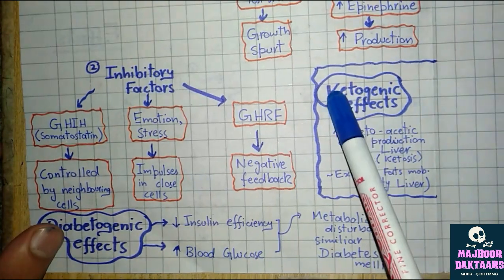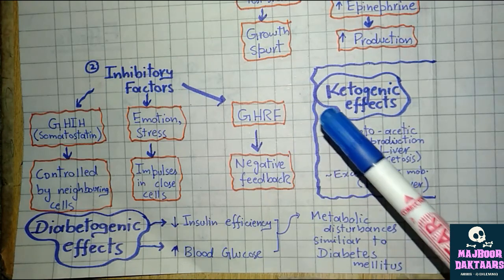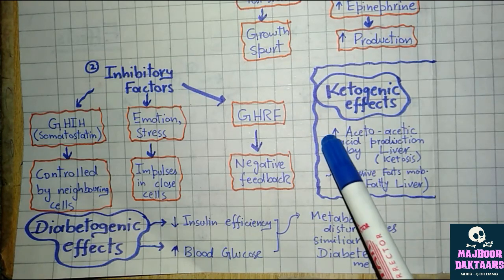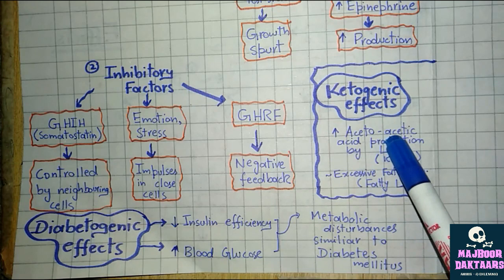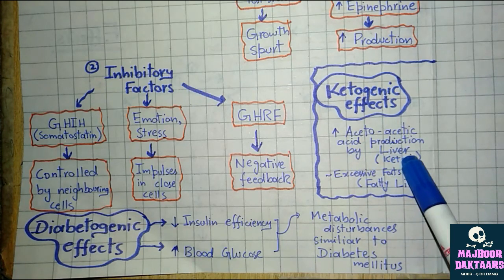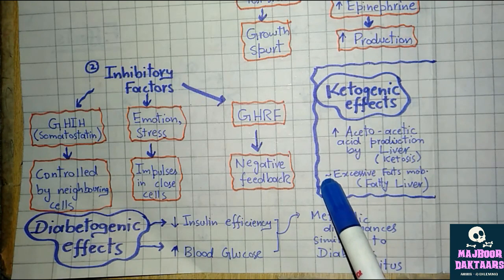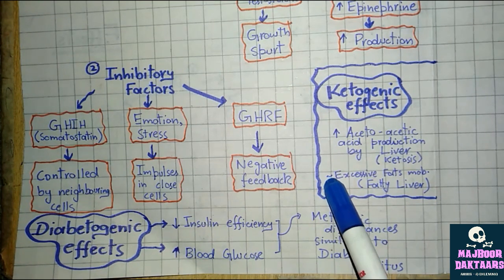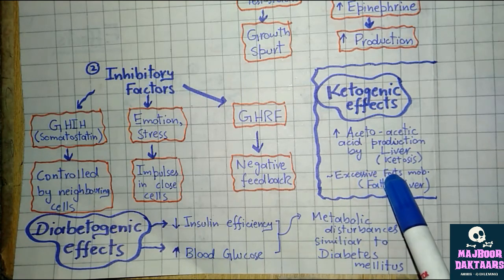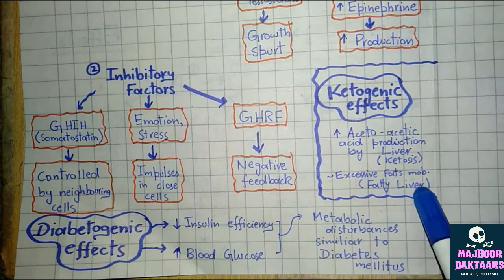And the second effect is the ketogenic effect caused by the growth hormone. That is, the increased level of growth hormone causes production of acetoacetic acid by the liver, which causes ketosis and a decrease in pH. And this increased growth hormone also causes the increased mobilization of free fatty acid, resulting in excessive fat mobilization, which causes the fatty liver.